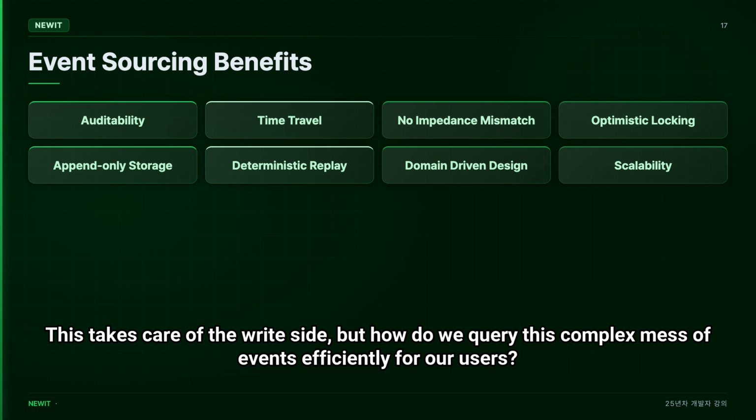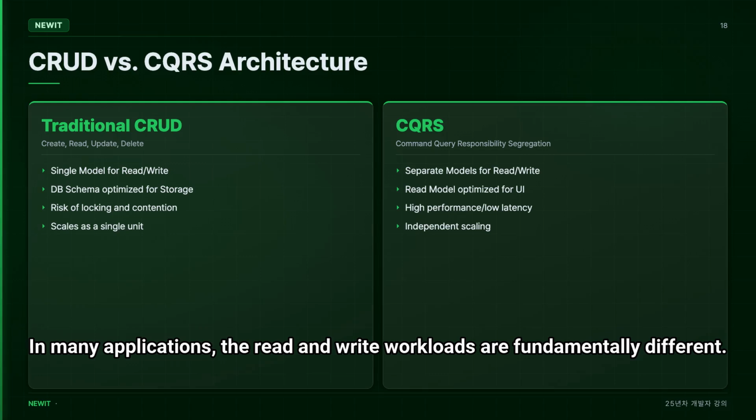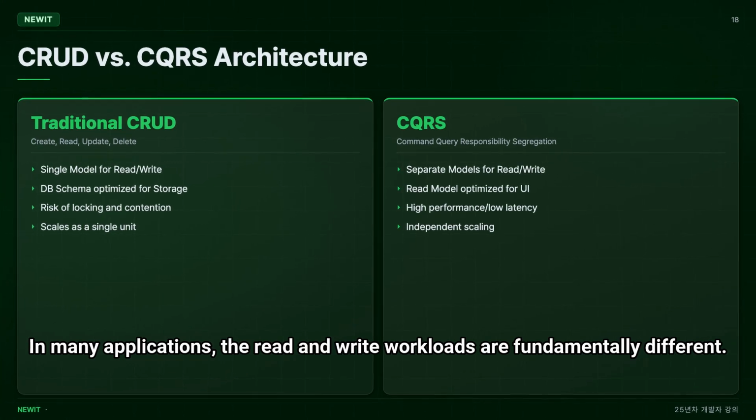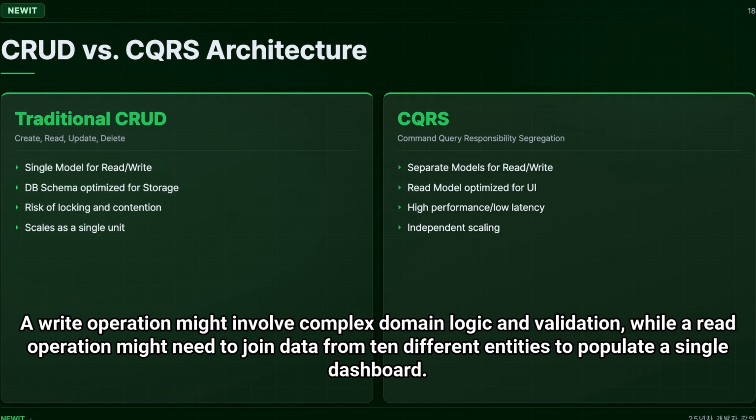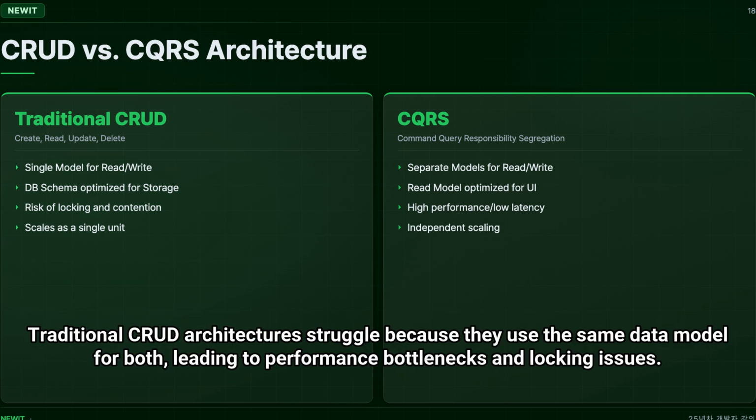This takes care of the right side, but how do we query this complex mess of events efficiently for our users? In many applications, the read and write workloads are fundamentally different. A write operation might involve complex domain logic and validation, while a read operation might need to join data from 10 different entities to populate a single dashboard. Traditional CRUD architectures struggle because they use the same data model for both, leading to performance bottlenecks and locking issues.